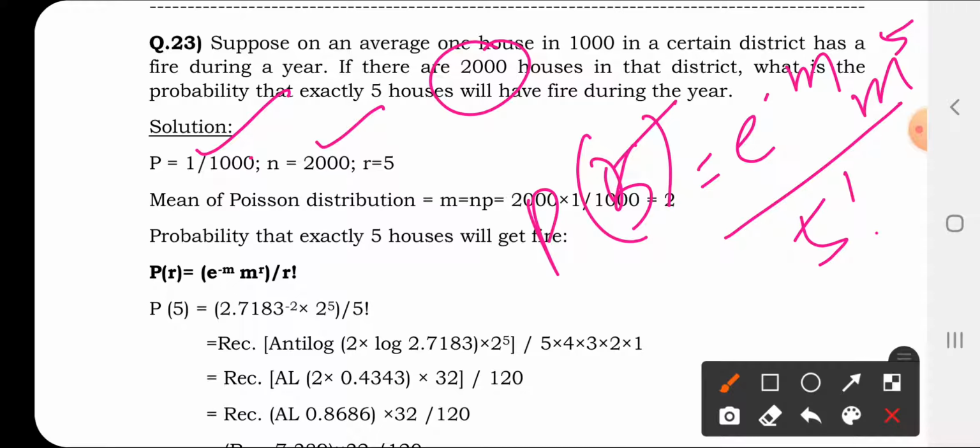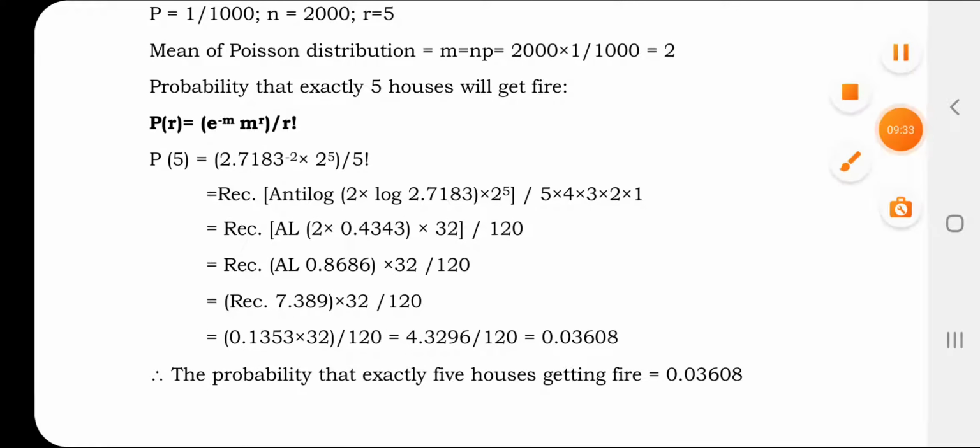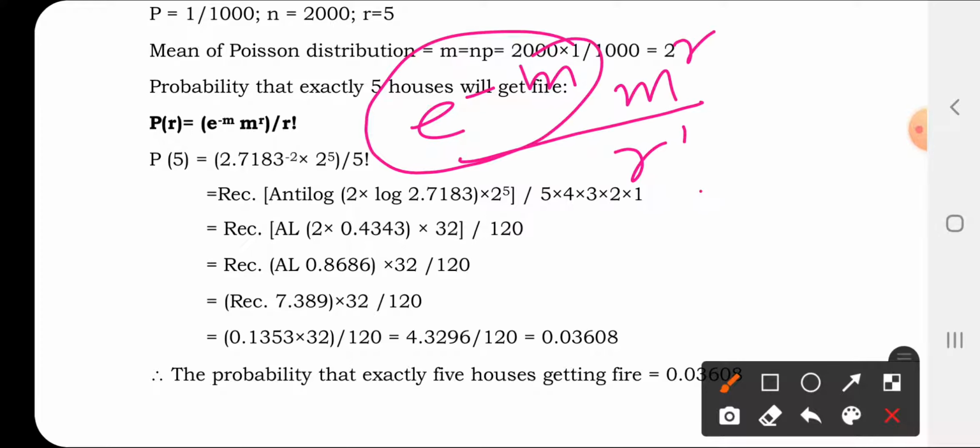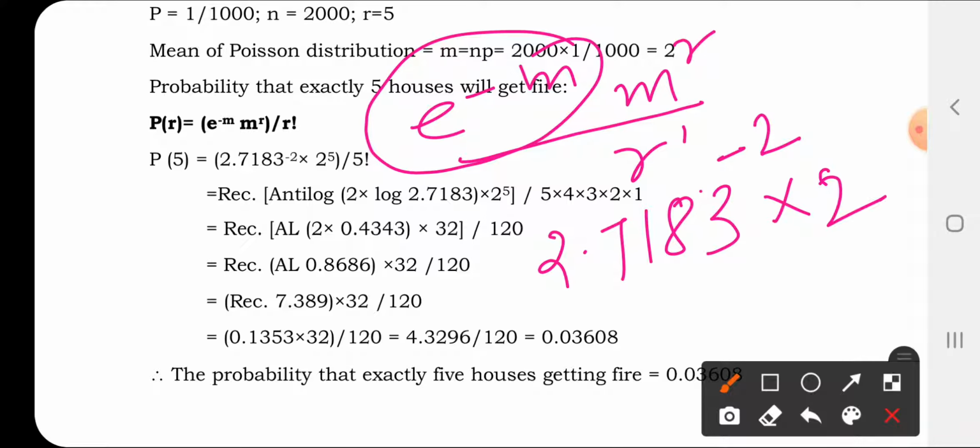What you wanted is r equals 5, which is your success. So among 2,000 houses, what is the probability of getting 5 houses on fire? So you have to solve this formula. How to solve it? e to the power minus m, m to the power r divided by r factorial. This is the value which I have already told you, it is approximated by 2.7183. m is 2, so minus 2, multiplied by m to the power r. m is 2, and r is 5 houses, divided by 5 factorial. Factorial refers to what? You have to multiply backwards.